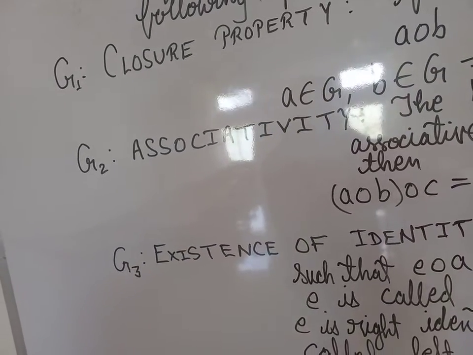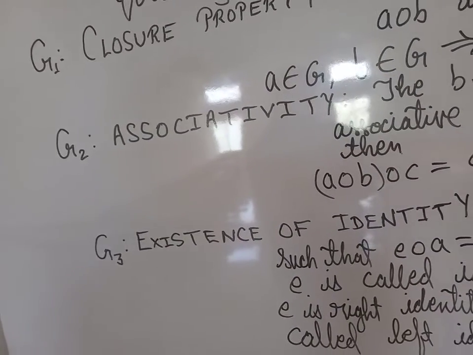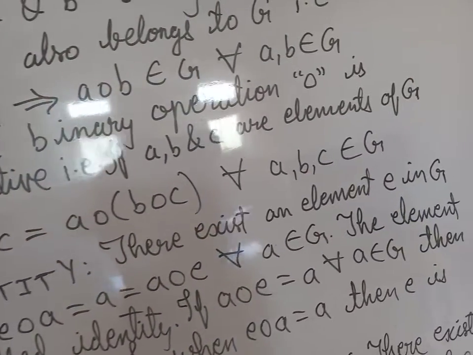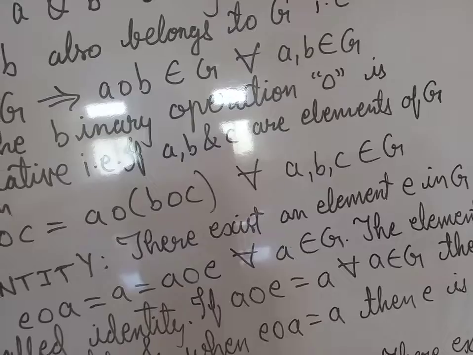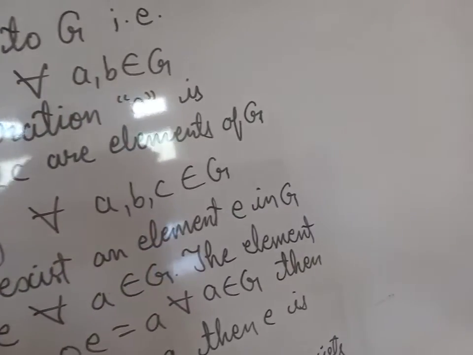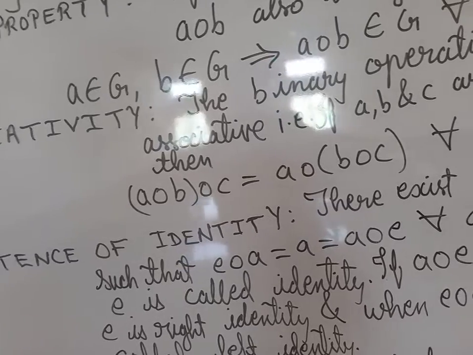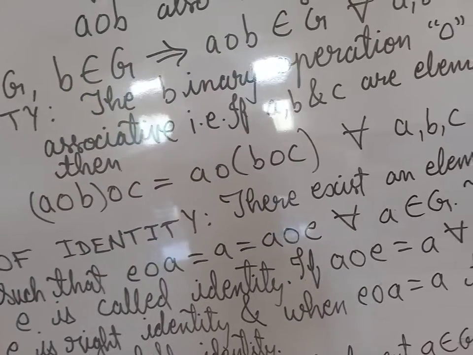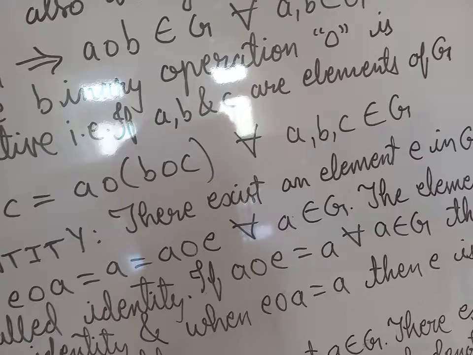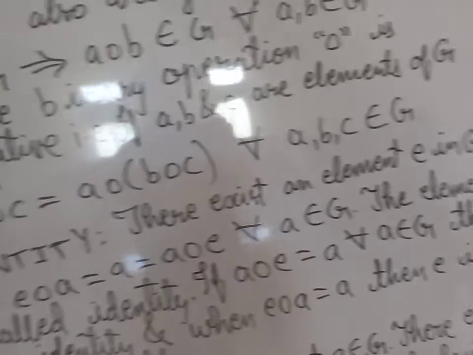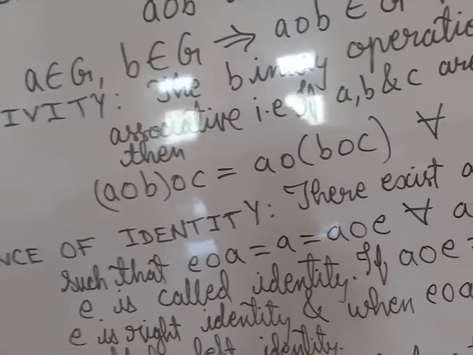Now see, existence of identity. It is G3, existence of identity. There exists an element e in G such that e O a is equal to a is equal to a O e for all a element of G. The element e is called identity.